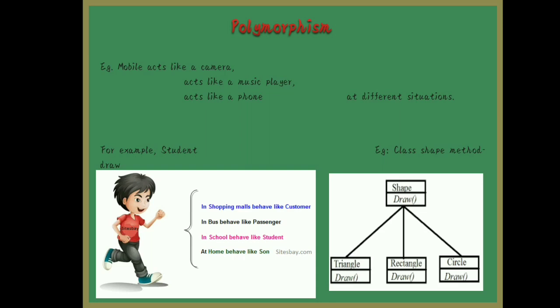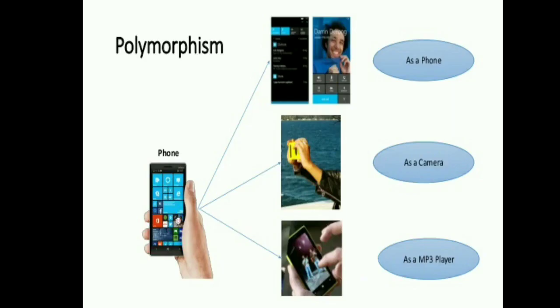One more example, as I took for encapsulation and inheritance, I can use for polymorphism: the same mobile. How does a mobile work as polymorphism? It acts like a phone. It acts as a camera. It acts as an MP3 player to listen to music. So, you can say mobile is also polymorphism.